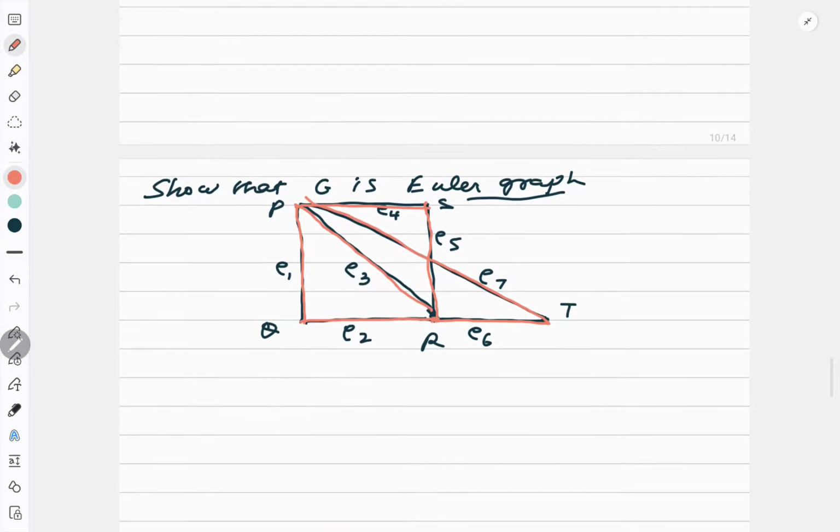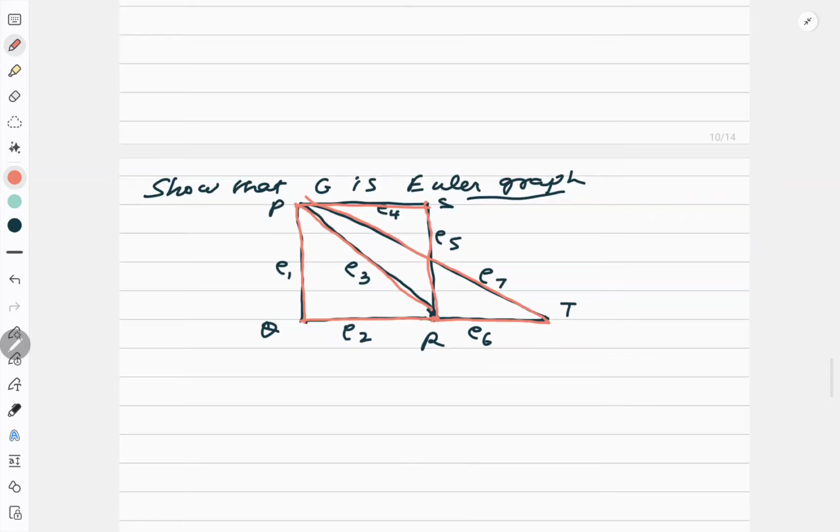Same way here if you see, all will have 2 or 4. Even degree will be there for every vertex. That is the reason I am able to search the Euler circuit, because I am going to a vertex and I am coming back. See, degree says how many edges are there. If 2 edges are there, I am coming from here, I am going back from here. If degree is 4, then I am coming from here, going back from here. Then again, by chance, if I am coming back to the same vertex, I have another way to go back. I don't have to retrace these 2 edges.